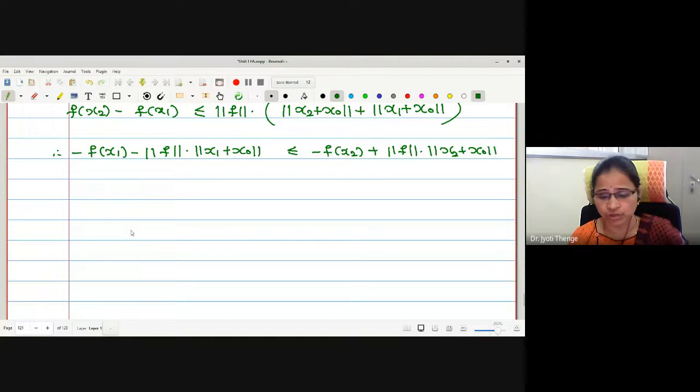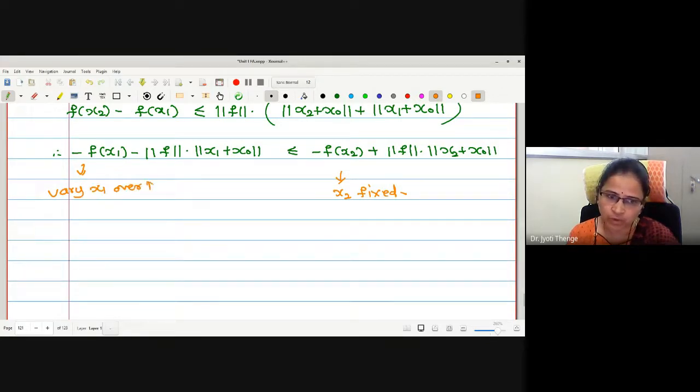So, as x1 and x2 are arbitrary elements, initially I will keep x2 fixed and let us vary x1 over M. Though we vary x1 over M, may I say for every element of this M, this left hand side is less than or equal to this fixed right hand side.